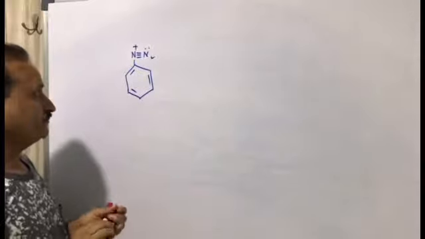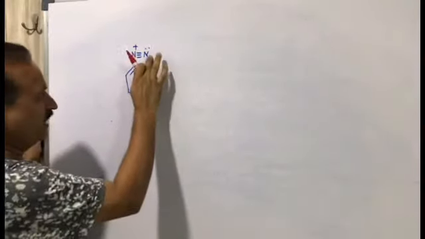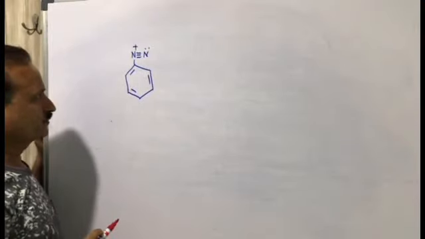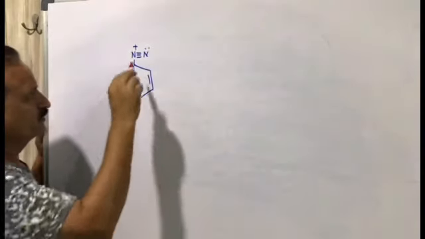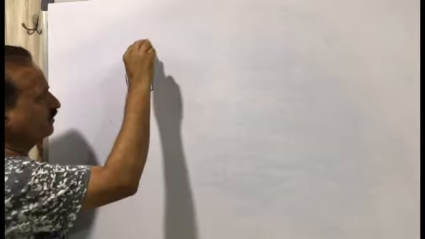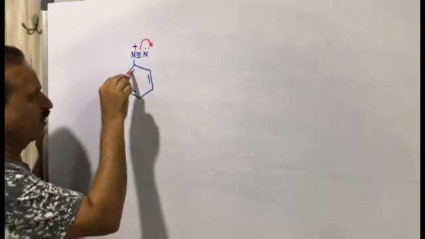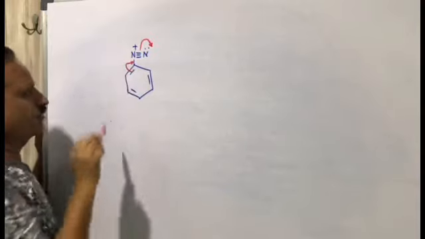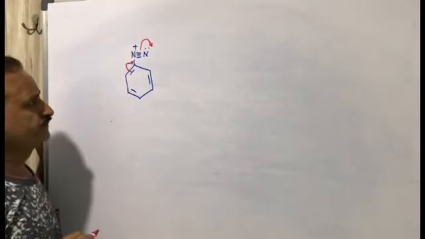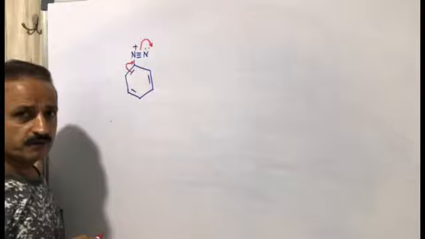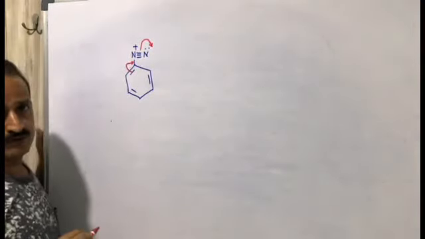Now this has its resonance structure, so what will happen? This bond will convert into an electron pair and this bond will convert into a double bond with nitrogen. Kindly hear my words.